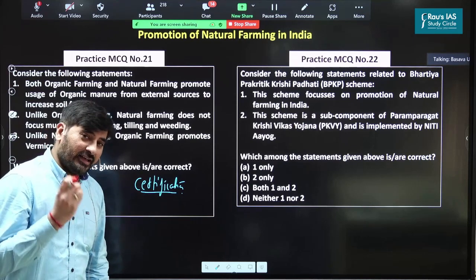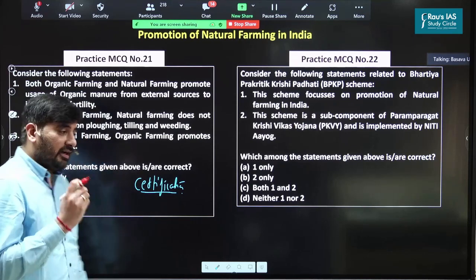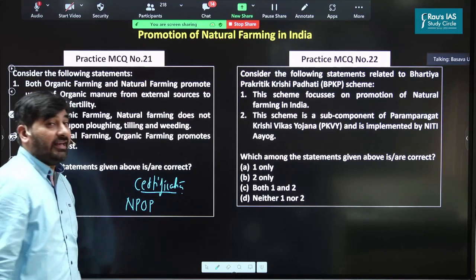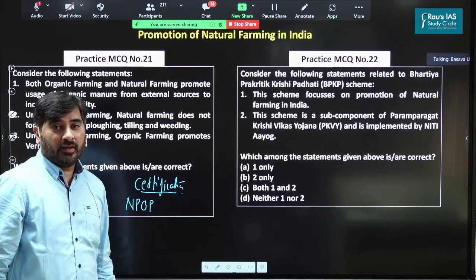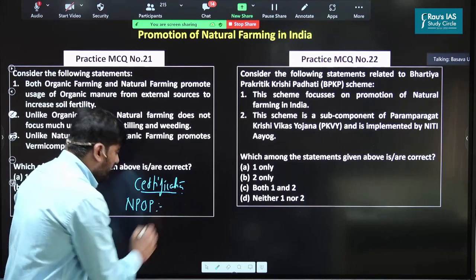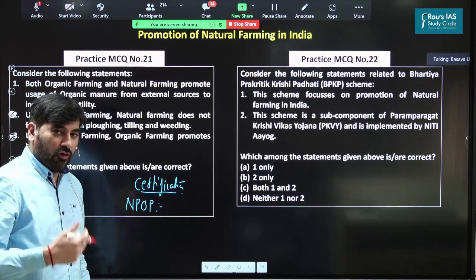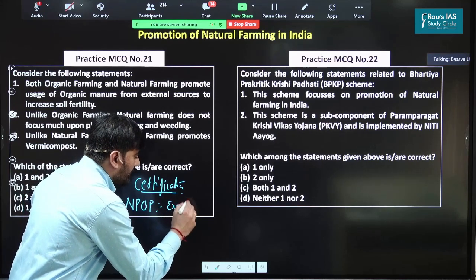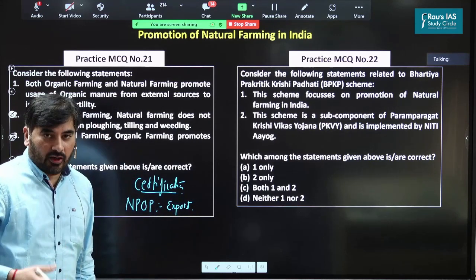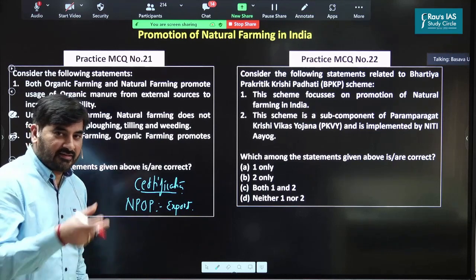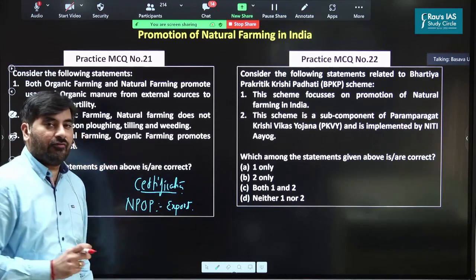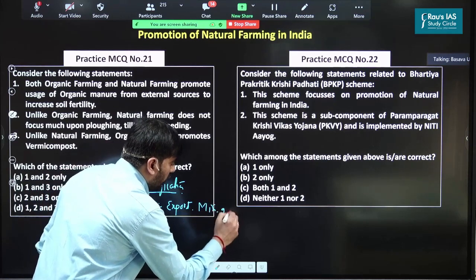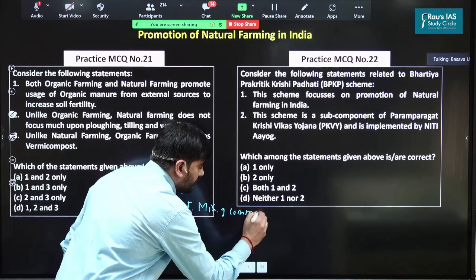So with respect to certification of the organic products, we have one program known as National Program for Organic Farming, NPOP. This particular program provides certification for the organic products which we need to export to other countries. So whenever organic products are to be exported to other countries, the certification is given under National Program for Organic Production. This is under the Ministry of Commerce and Industry.